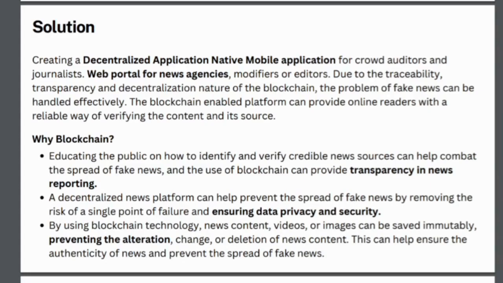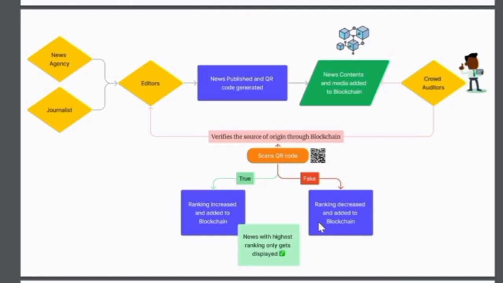Say suppose there is a news and we are trying to put that into our platform. Suppose the incident has happened and the journalist will be trying to click the photos of that particular incident happening, and they will be given a mobile app, right? So they'll be just taking the pic and uploading it to the portal. The images will be sent to the editors for posting it into the platform.